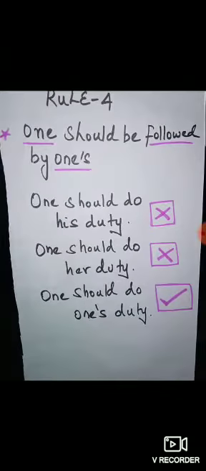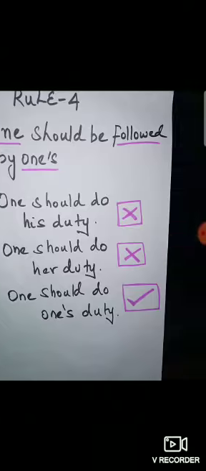Next, rule number 4: one should be followed by one's. For example, I have given three sentences here. In the first sentences I have used "one should do his duty" and "one should do her duty." These two sentences are wrong because one should be followed by one's, as it is mentioned in rule number 4. You have to follow that.